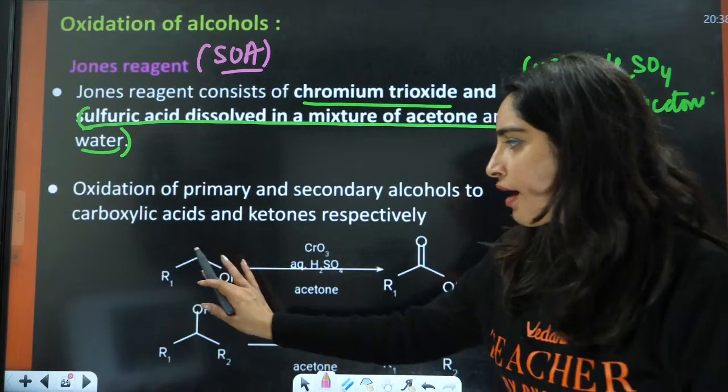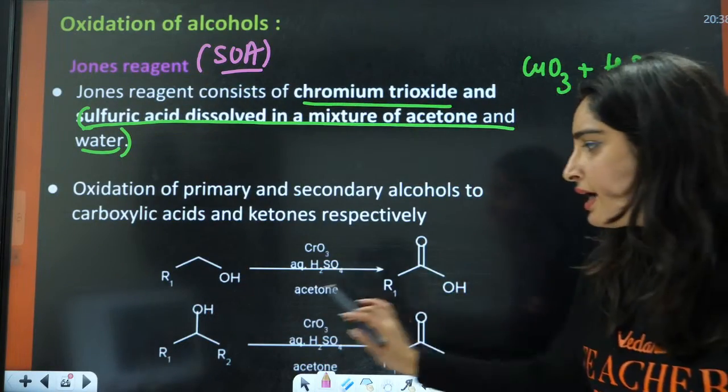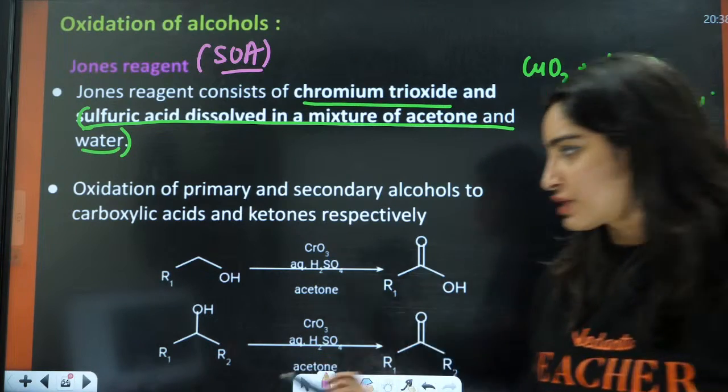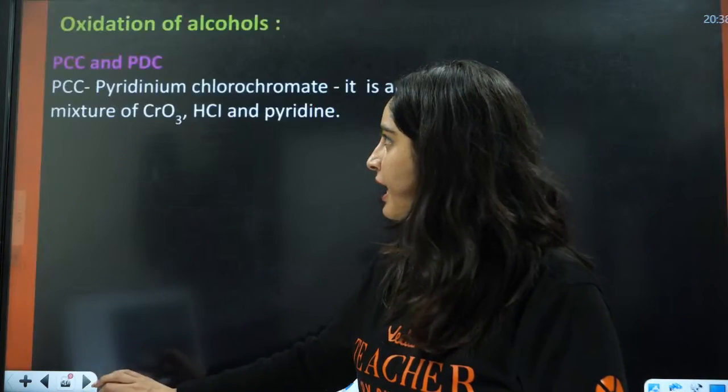In case of primary, you will have acid. In case of secondary, you will have ketone. In this case, tertiary will have no reaction.